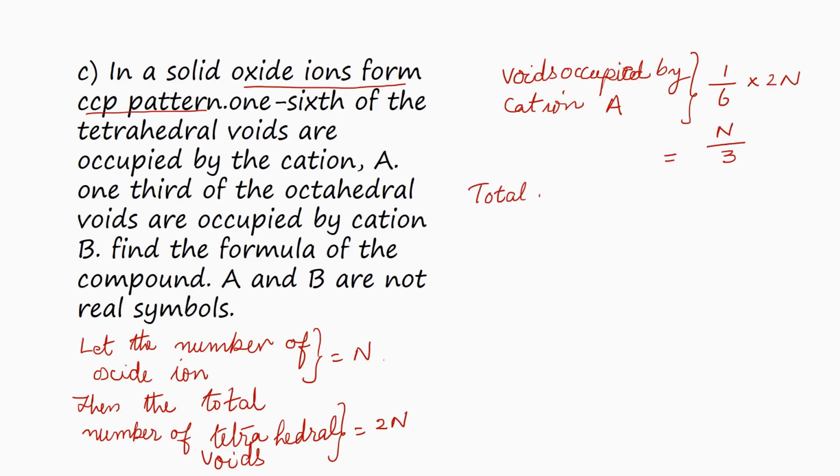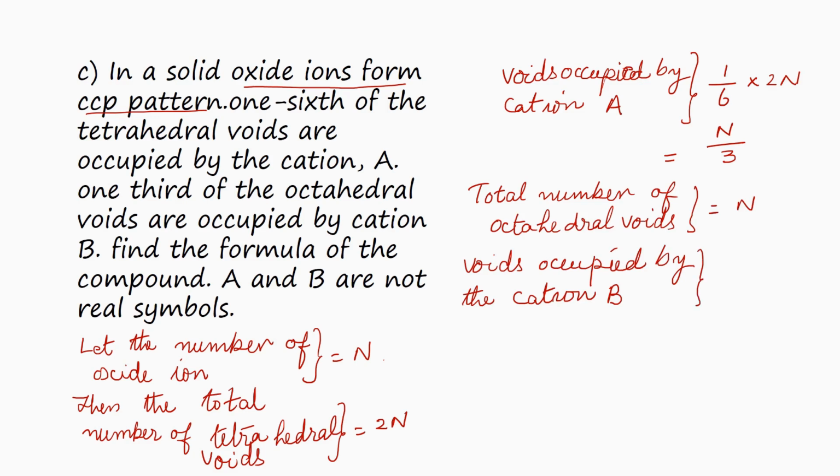Total number of octahedral voids is equal to N. Voids occupied by cation B is equal to 1/3 of octahedral voids, so equal to 1 by 3 into N, equal to N by 3.